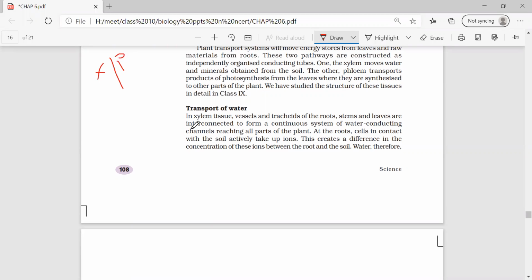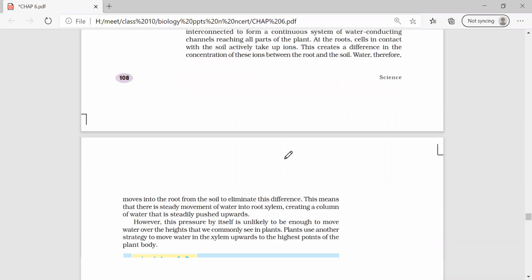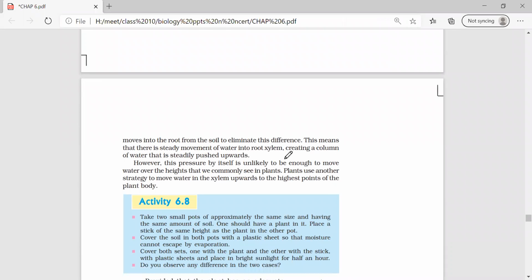Xylem transports water. Phloem transports food. Xylem is unidirectional and phloem is bidirectional. Xylem contains tracheids and vessels. Phloem contains sieve tubes, sieve elements and companion cells.